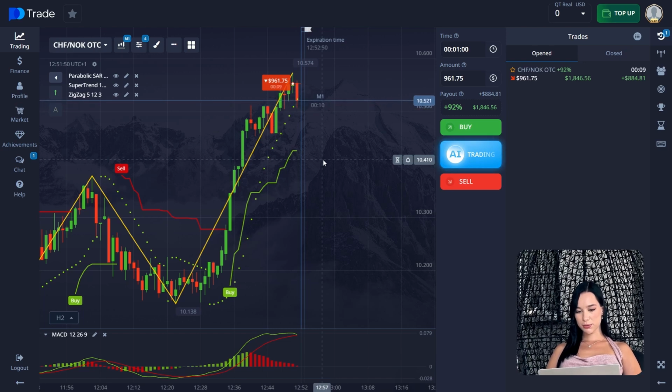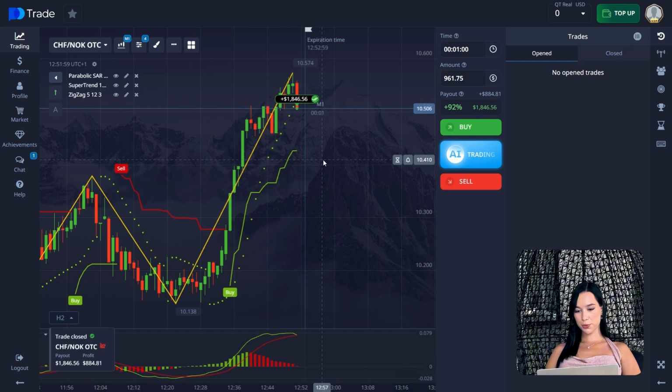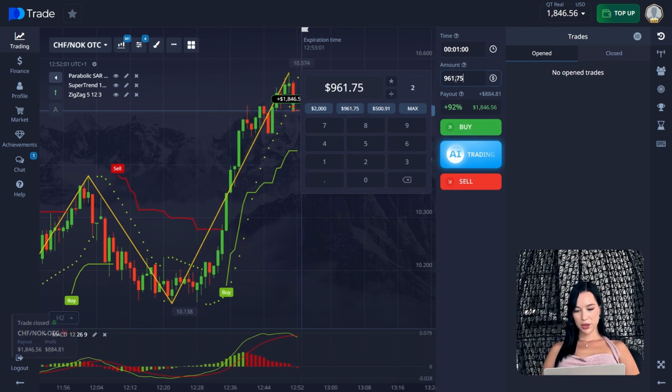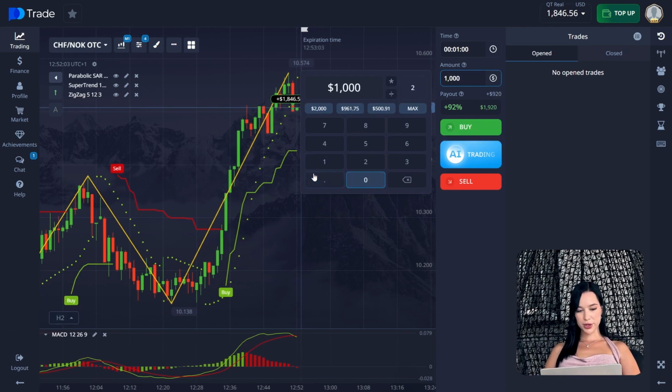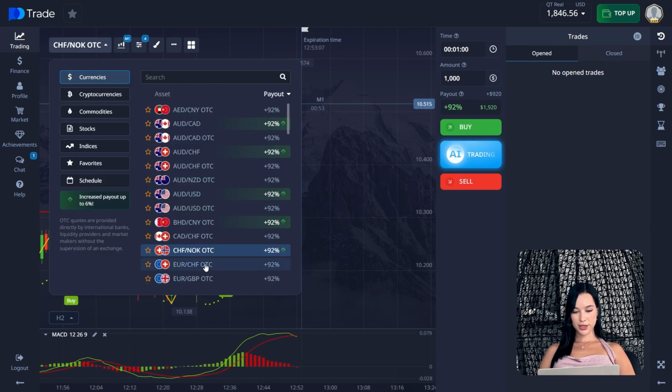Let's see, but I'm sure we are going to close this trade in a plus. It's 3, 2, 1, and we did it, guys. Perfect. Okay, we put $1,000 per trade, so that's how we can save some money right now in case of something.